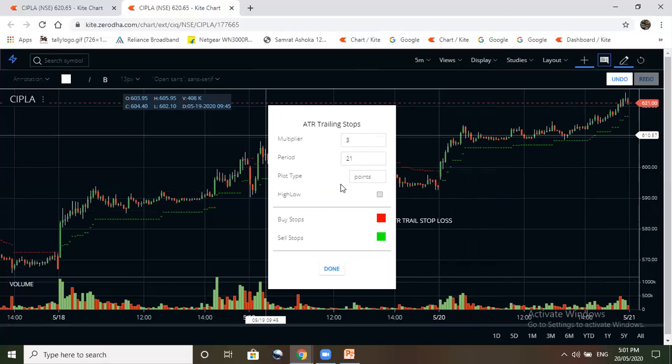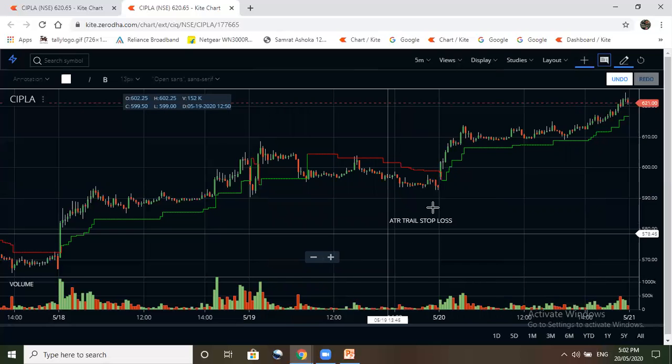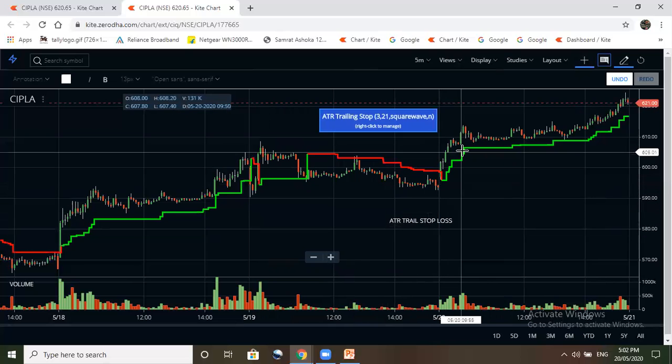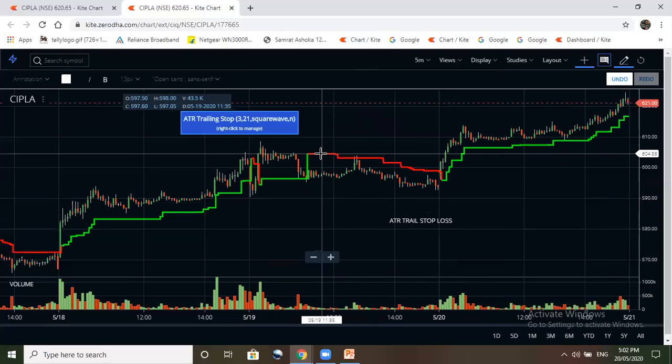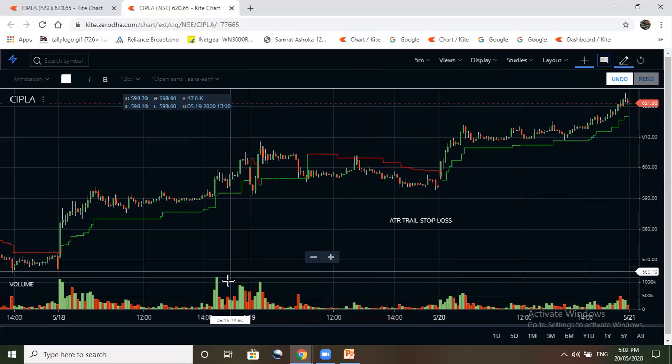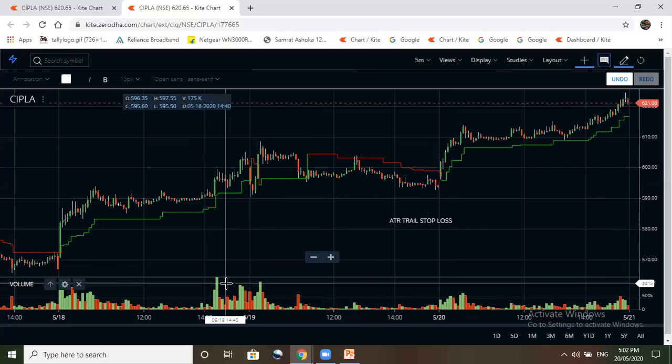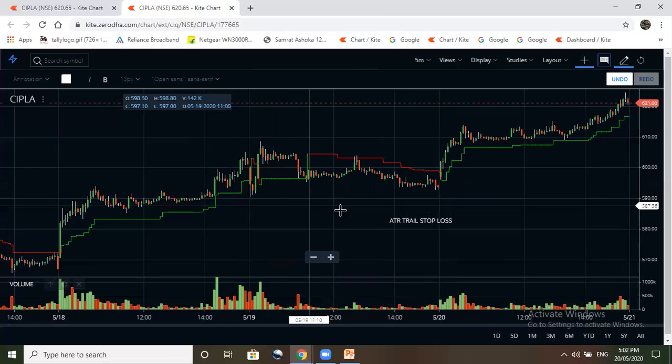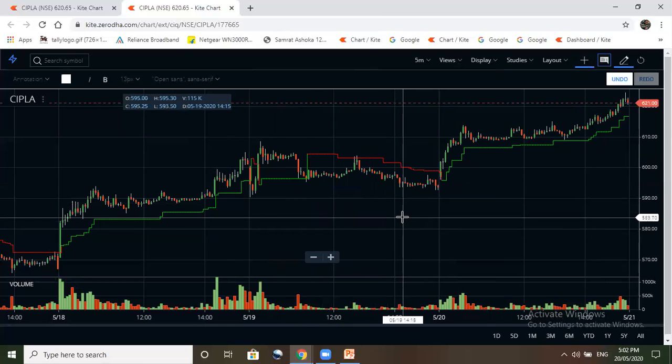So plot point, instead of points, you can use square waves. So if I select square waves and if I do done, then you are seeing two lines. So one is green line and the another one is red line. So now how to put the trailing stop loss, we will see using this indicator.